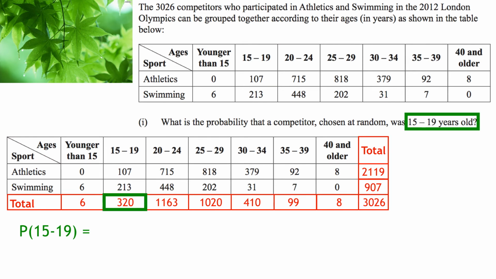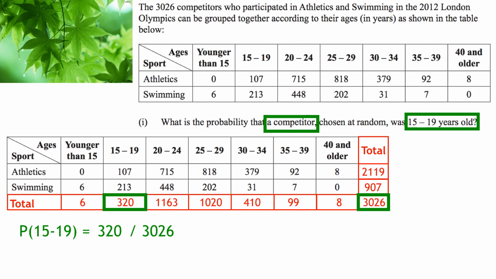So for the 15 to 19-year-olds, I look at that total, and there were 320 from both athletics and swimming. There's a total of 320 competitors in the 15 to 19-year-old age group. So that's the first part. Then if I go back to the question, it asks what's the probability that a competitor, it doesn't say an athlete or a swimmer, it just says a competitor. So that refers to the entire data set. So in this case, we're referring to out of all of the 3,026 competitors. So I'm going to divide that by 3,026.